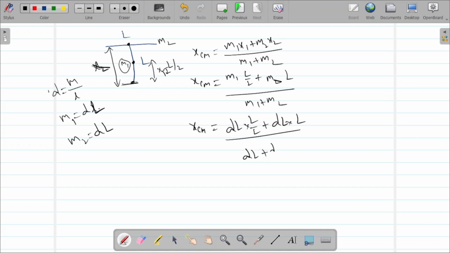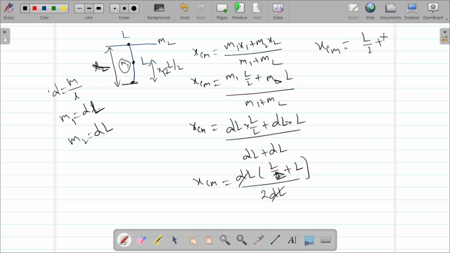So for x center of mass, we take dL common. So L by 2 plus L, by 2 dL. dL gets cancelled. Then x center of mass equals L by 2 plus L, all by 2.